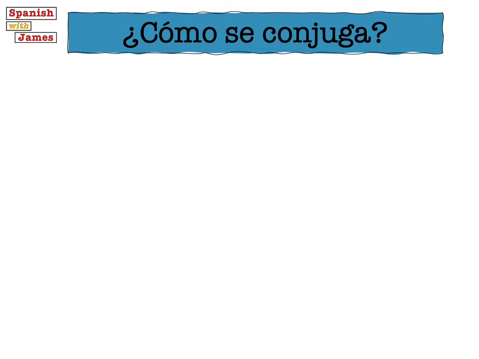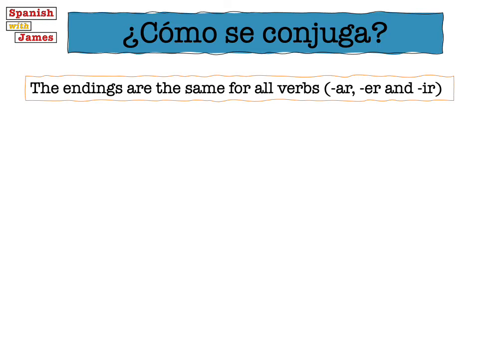So those endings that you've just learned, those 6 endings, they're the same for all verbs, which makes this nice and easy. Because, you know, in some tenses, like in the present tense, you've got to learn 3 sets of endings. In the preterite tense, the past tense, you've got to learn 2 sets of endings. In the future and the conditional tense, there's just 1 set of endings that we use for all of the verbs in the entire Spanish language. So that's really nice and easy.